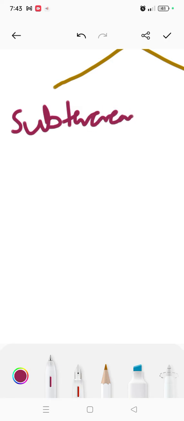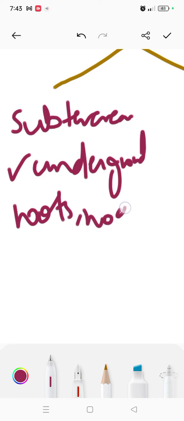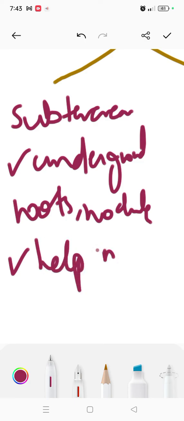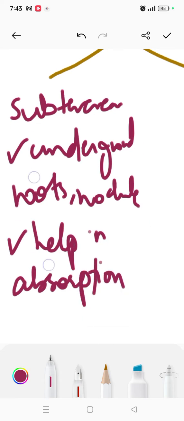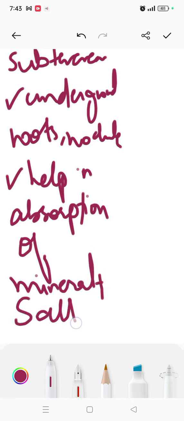This simply means underground parts of the plant, like roots, nodules, all these parts. These underground parts help in what? They help in absorption of minerals plus salt. So these are also very important.